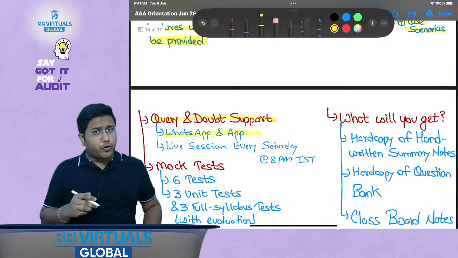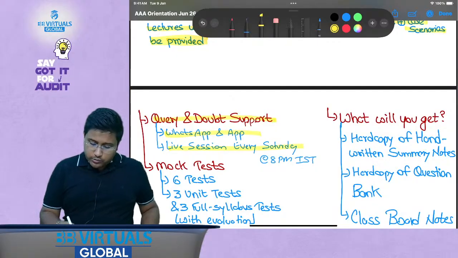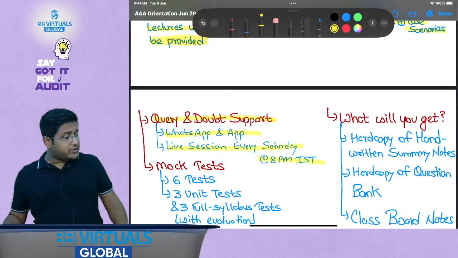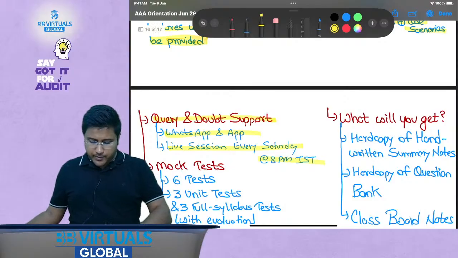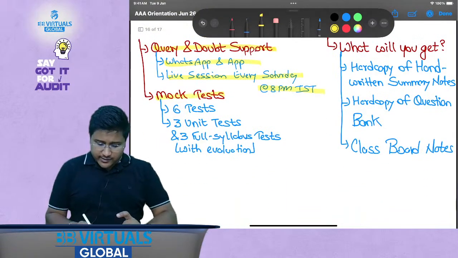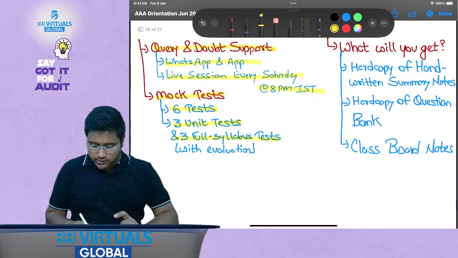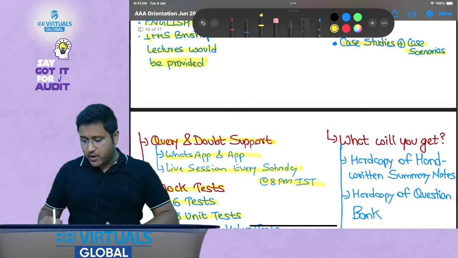Query you can ask on WhatsApp, you can ask on the app, and you can also ask it during a live session which we will be conducting every Saturday at 8 p.m. Mock tests, definitely 6 tests would be there, 3 unit tests and 3 full syllabus tests would be covered with evaluation. What will you get?